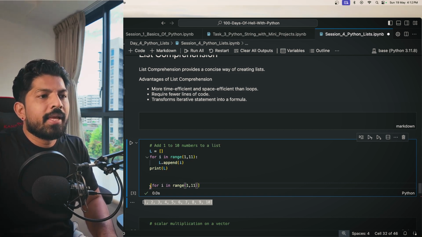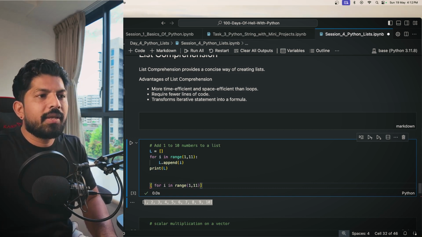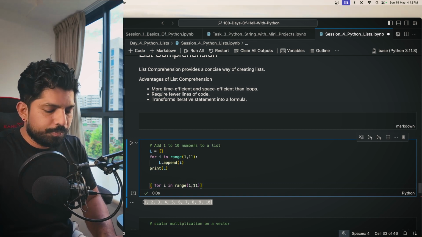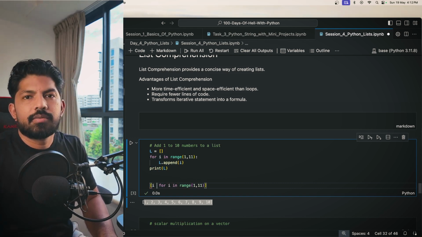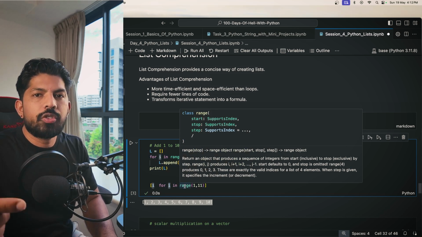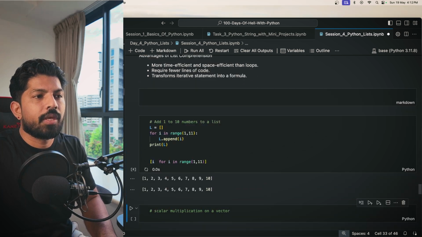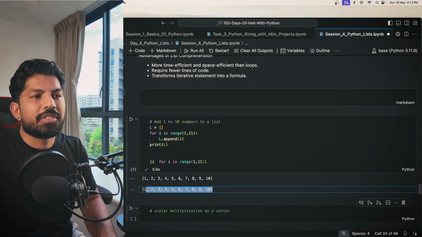Then here I will give the expression. I'll just give a space, and then here I'll put i. In the first iteration i will be equal to 1, then 2, 3, 4 and so forth. Now if you just hit shift enter, you will get the same result, right?